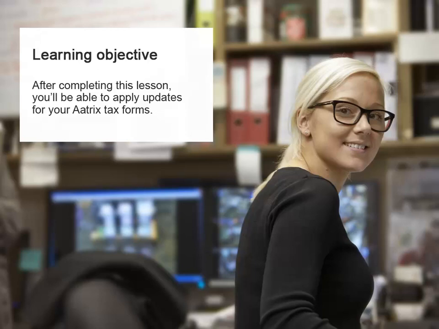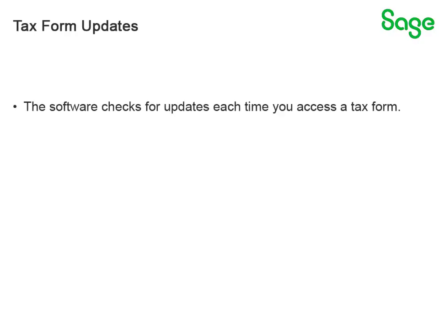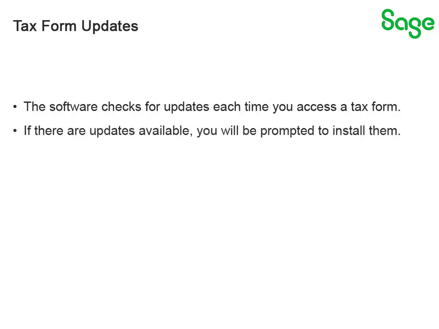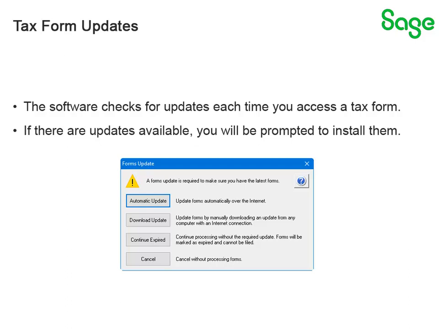After completing this lesson, you'll be able to apply updates for your Aatrix tax forms. Each time you open a tax form, the software checks to see that you have the most recent updates installed. If you do not, a message will appear letting you know there are form updates ready to be installed.